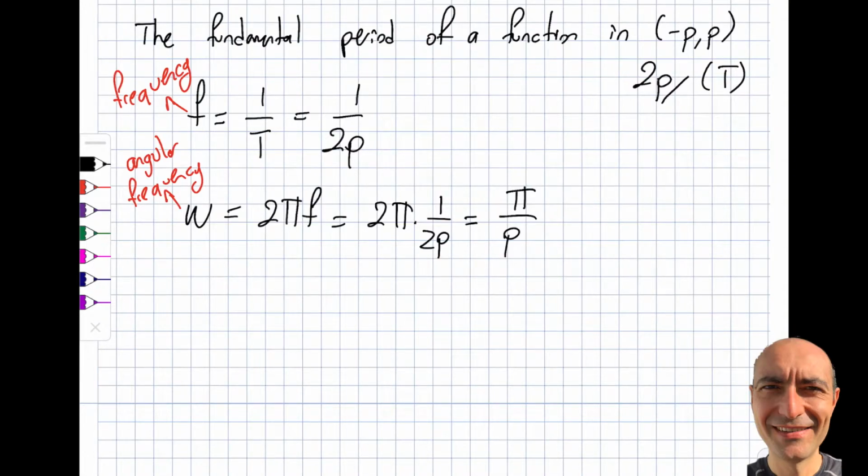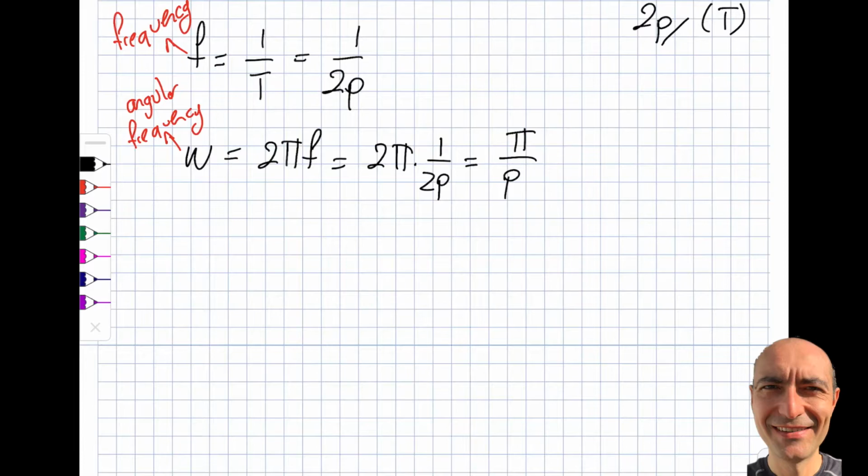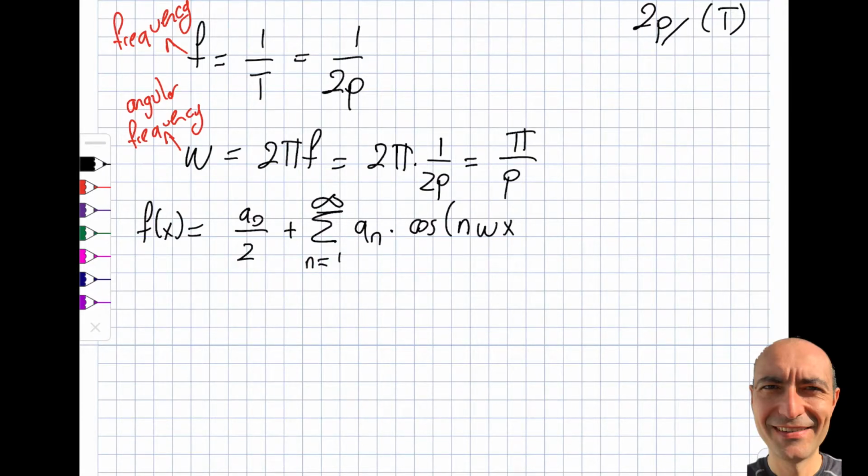So if I'm interested now in the Fourier series expansion that we have done, we can do it this way. f of x will be equal to a0 by 2, there's nothing I can do about it, plus the summation from n equals 1 to infinity. I'm writing the traditional Fourier series: an times cosine of n pi x by p, so I'll write n omega x, plus sine of the same one, n omega x. So this will be my traditional or regular Fourier series expansion.